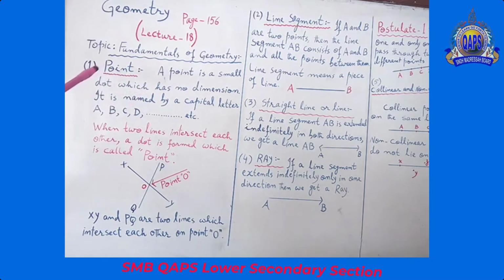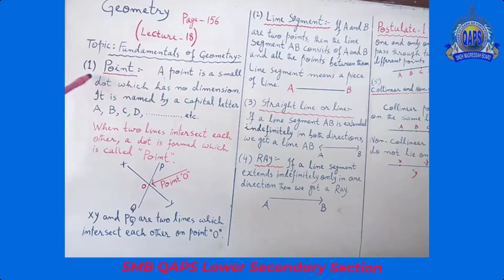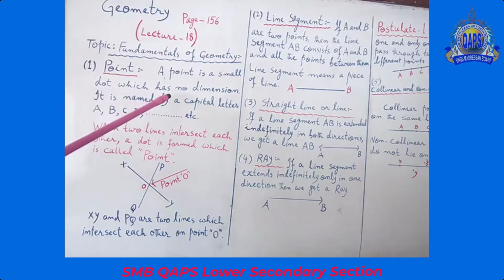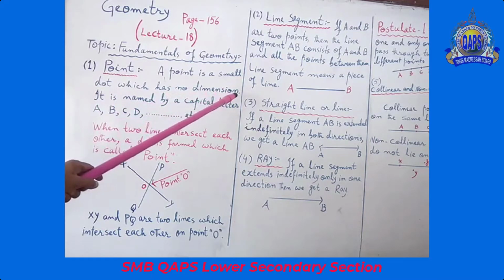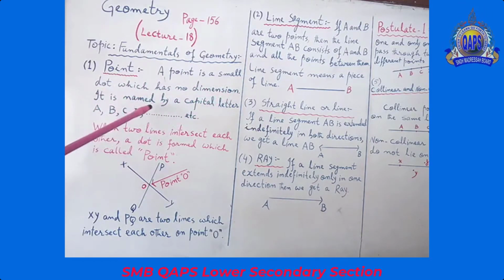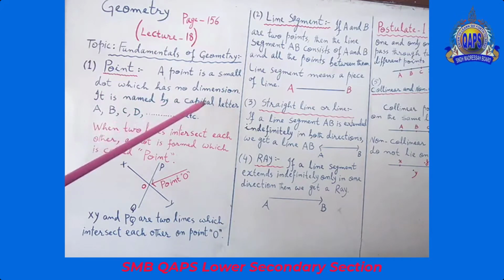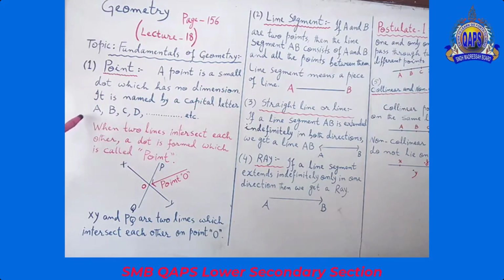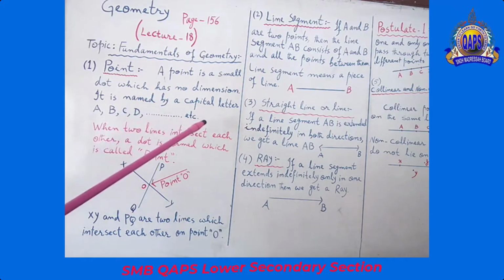Now, definition. Point. A point is a small dot which has no dimension. It is named by a capital letter A, B, C, D, whatever it may be.